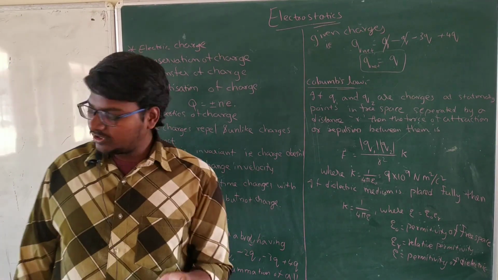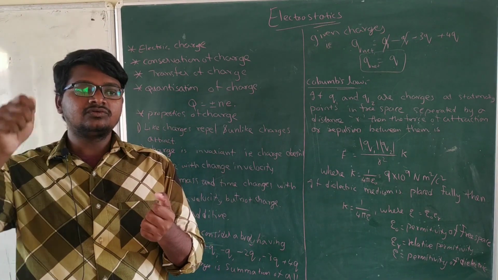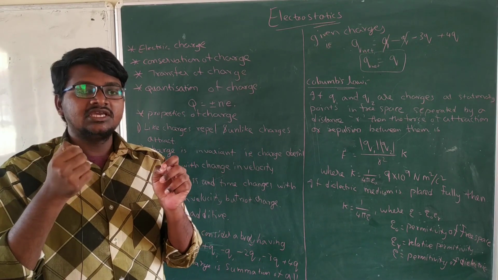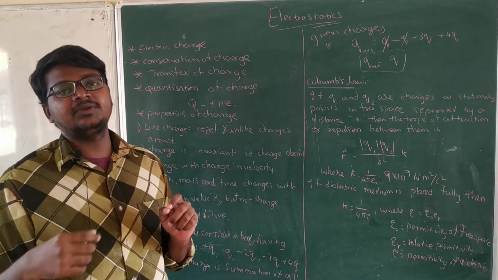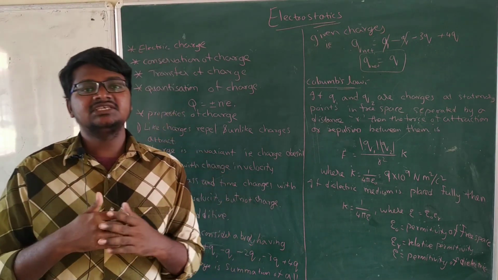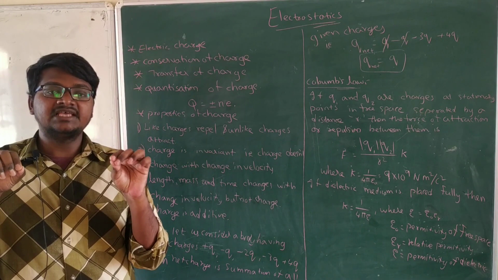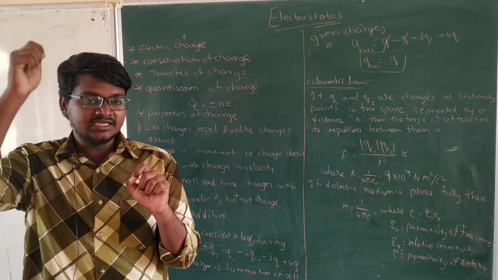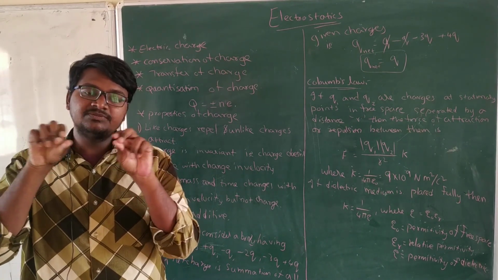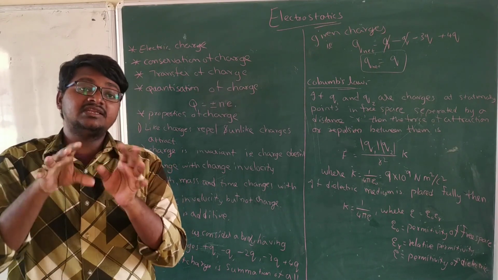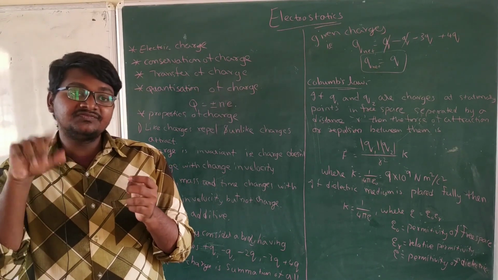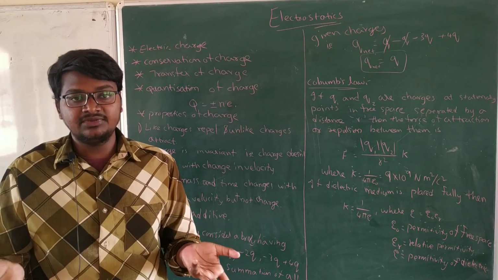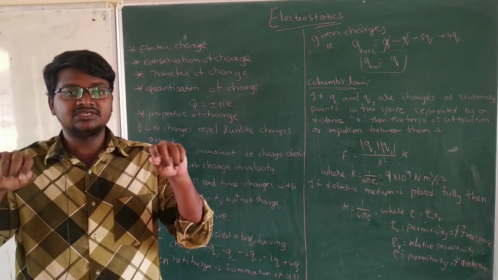For example, if you take a plastic body and rub it through your hair, then that plastic body will become a charged body. It will have the capacity to attract small bits of paper. That capacity came to the plastic piece because of rubbing. We have given some energy, our mechanical energy worked on it, and it has given some electrical energy, which is used to create an electric field around it. An exchange of some of the charges has taken place between the hair and the plastic stick.